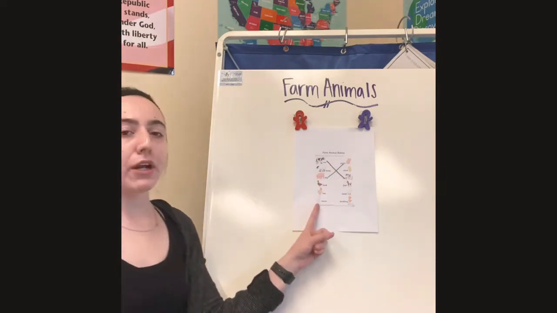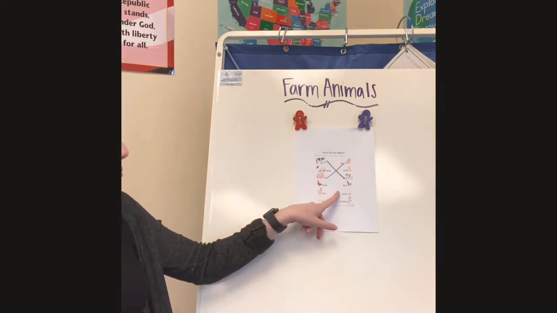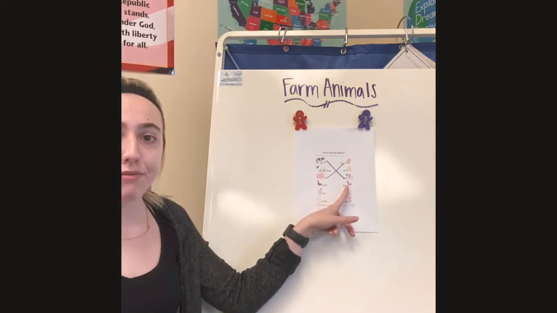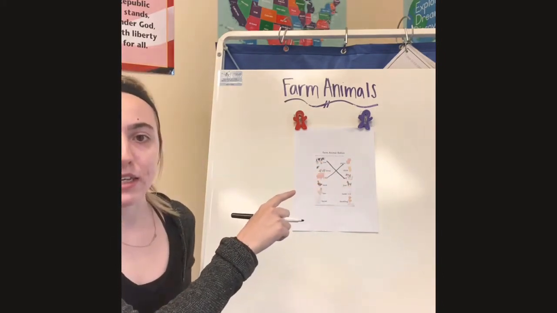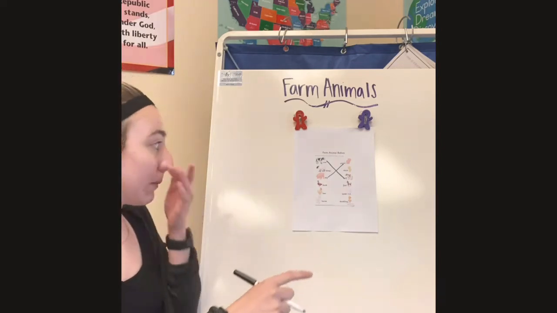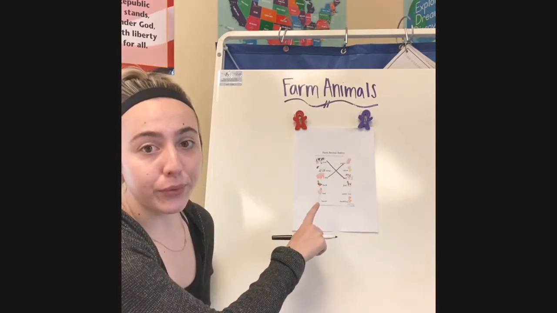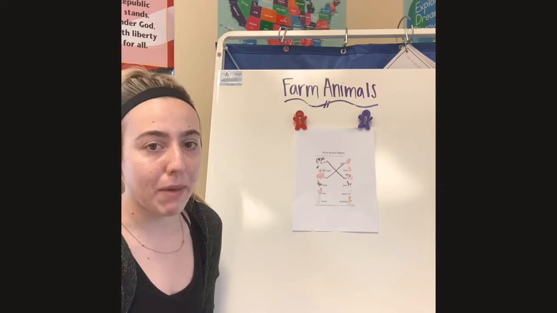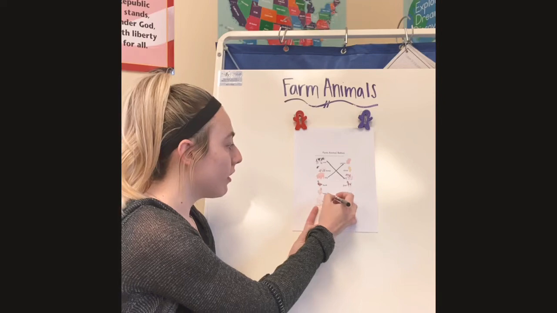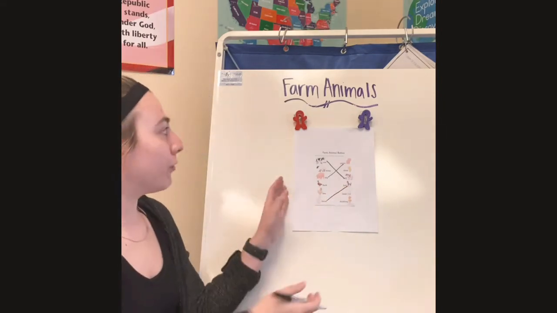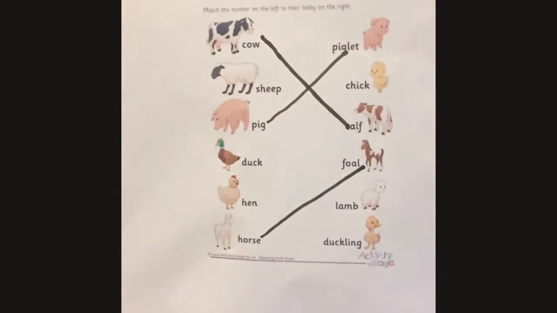So we're going to put our finger on the bottom where our mama horse is, and we're going to go up to the baby horse, which was called a foal, right? Remember how I said sometimes the babies can look different than the mama horse? So this baby foal looks different than the mama horse, but we're still going to match it. So put your finger down on the horse, and we're going to go up and draw a line to the foal. Can you say foal again? Foal, that is the name of a baby horse.